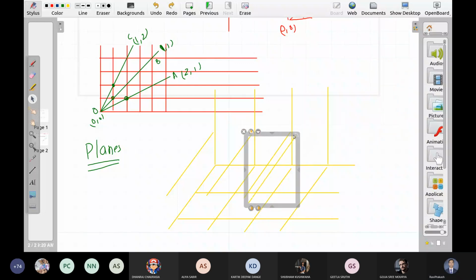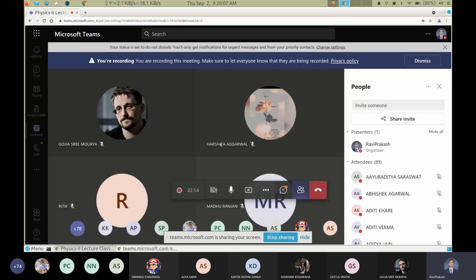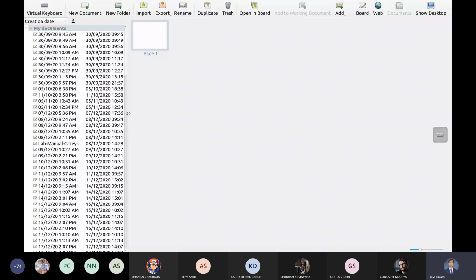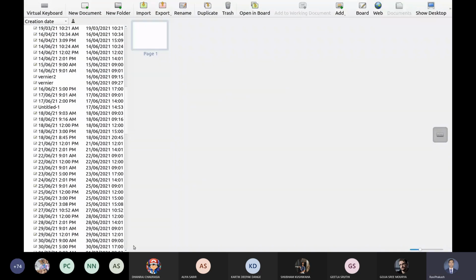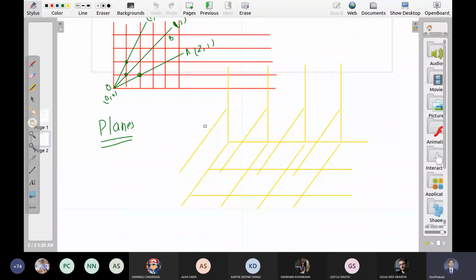Something like this. So I mean a lattice like this.